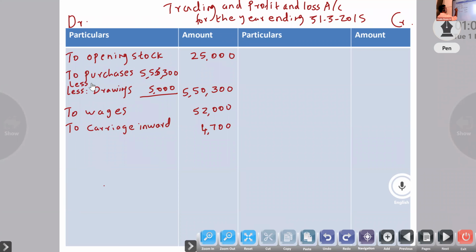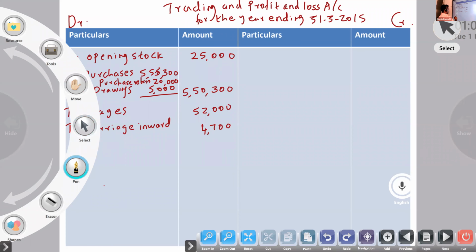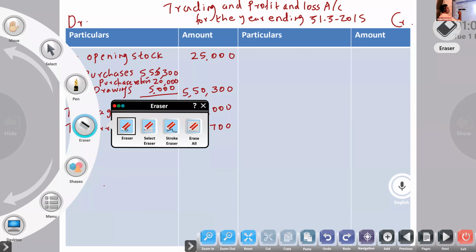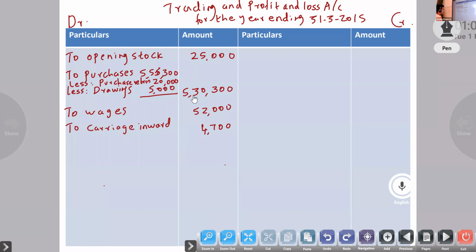Less purchase return 20,000. So 5,30,300.